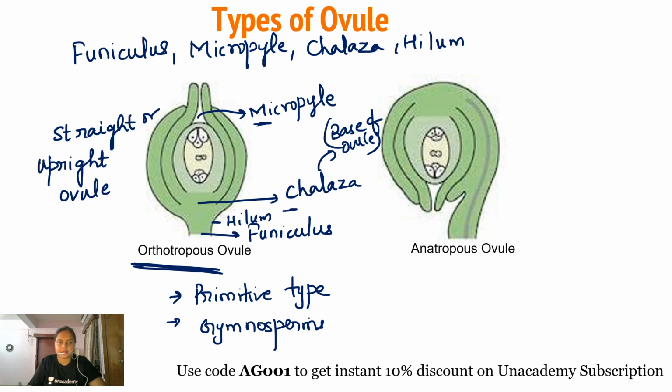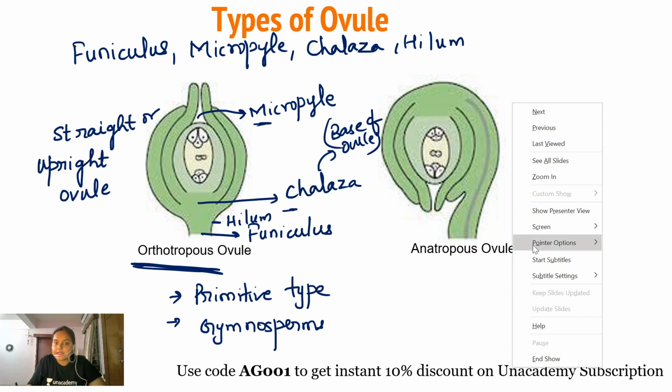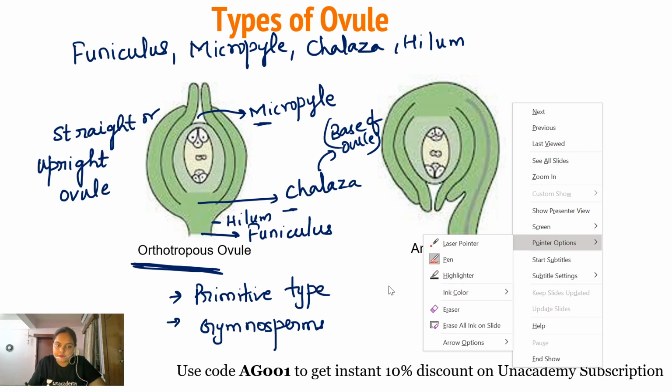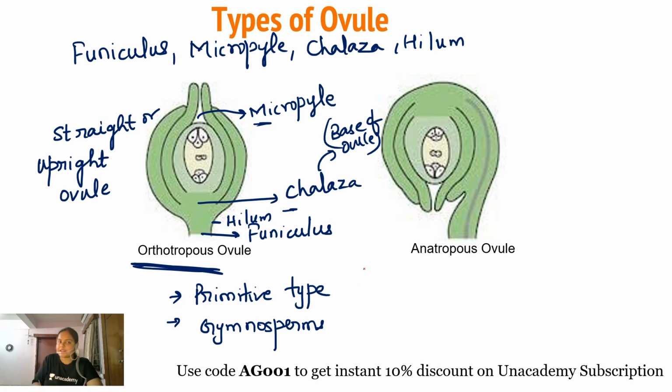Now, moving ahead, the next category of ovule is, let me change the color of the ink to avoid confusion, students. Okay, I hope you're getting my point. These are some basic types of ovule, but questions are continuously being asked from this particular topic. So, talking about anatropous ovule.